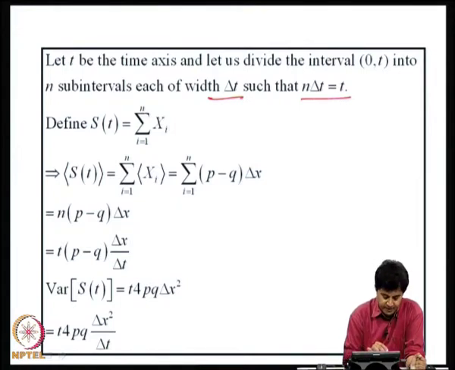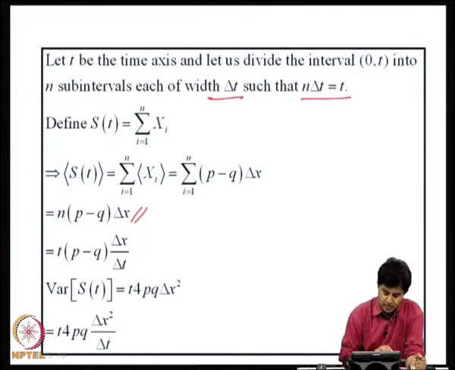Expected value of S of t is the expectation of the right hand side, which I show this to be n into p minus q into delta x. Now, substituting for n in terms of t, I can write it as t into (p minus q) delta x by delta t. Variance of S of t is 4pq delta x square into n, and that I can write it as 4pq t into delta x square by delta t.